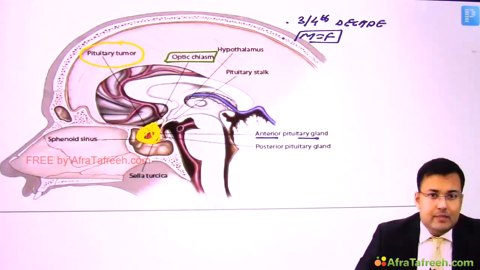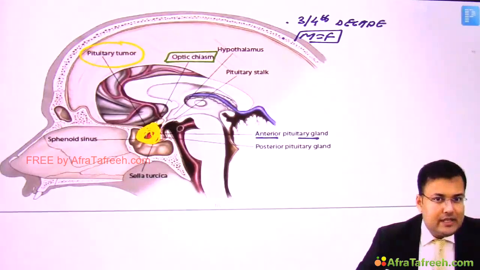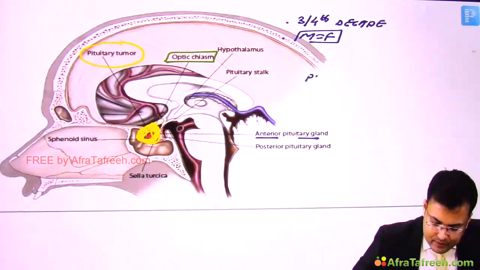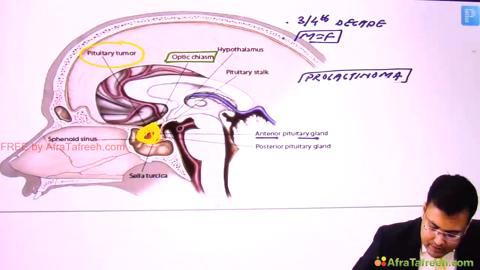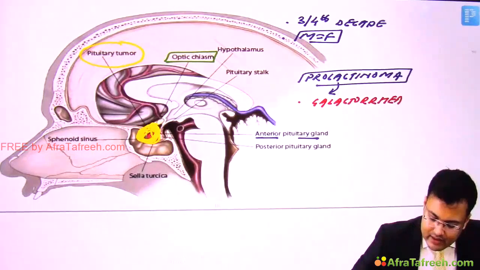And what is the problem in prolactinoma? Because of excessive secretion of prolactin, these patients have galactorrhea and amenorrhea. So question: prolactinoma is the most common pituitary adenoma, and because of this the symptoms are galactorrhea and amenorrhea.